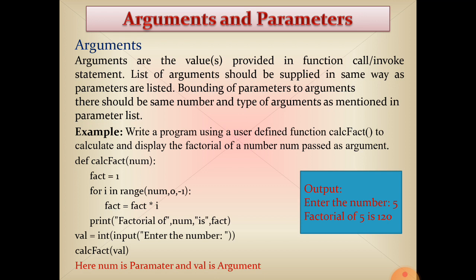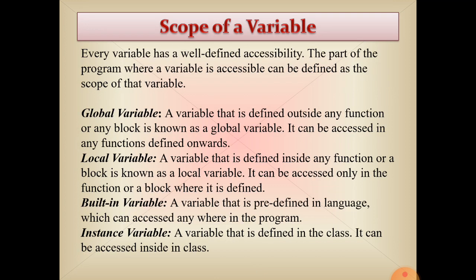Now the value of val is copied into num. See here, closely related. Here val takes an integer value, the value of val is copied into num, and num will access the value of val, calculate the factorial and print it. In this way, parameter and argument both are closely related. Understand? Okay.